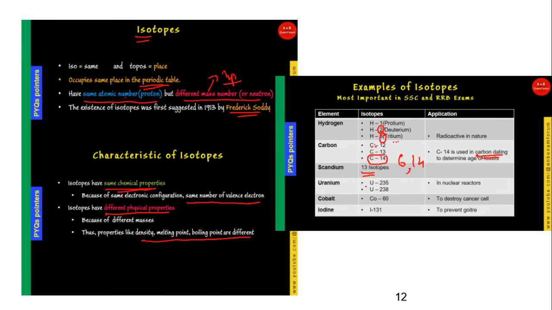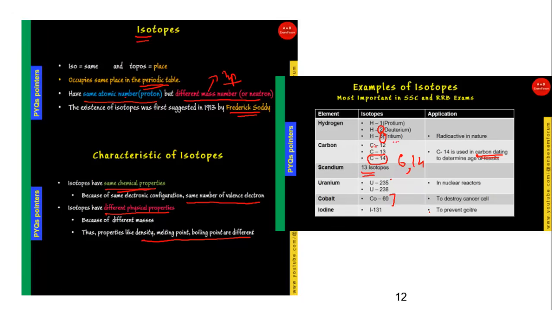Uranium, which is used in nuclear weapons, has 3 isotopes, U234, U235, U238. Similarly, cobalt has an isotope, Co-60, which is used to destroy cancer cells, and iodine 131 is used to prevent goiter. So these are a few examples of isotopes which are asked in the exam.